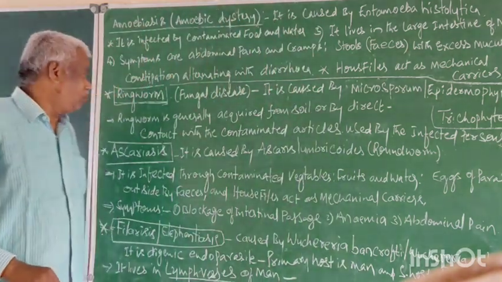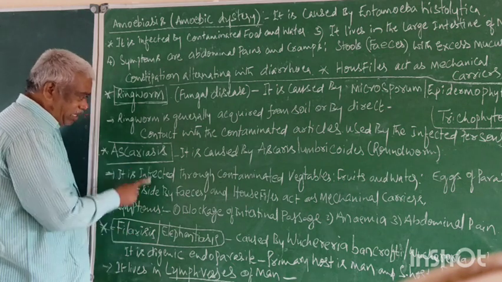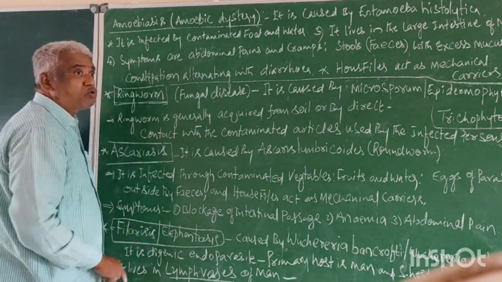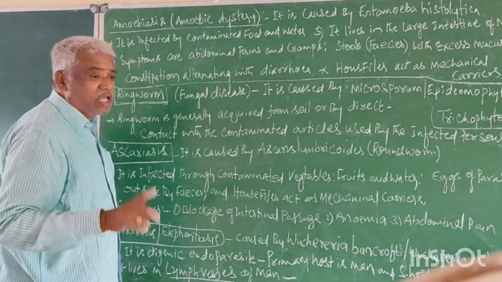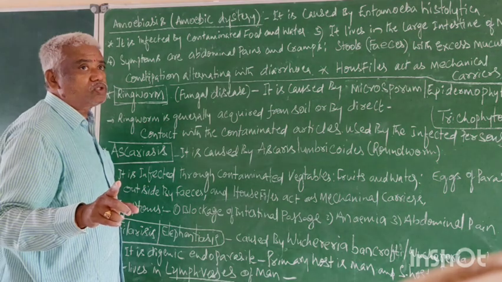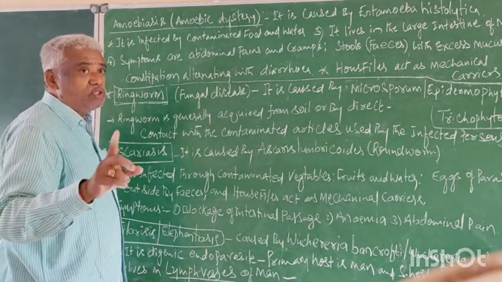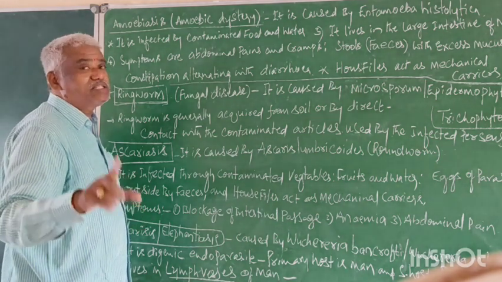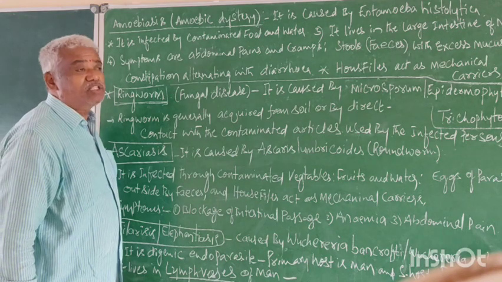These are the symptoms of ringworm. Now come to Ascariasis and filariasis. Both belong to helminth parasites. Among helminths, two phyla are there: Platyhelminthes and Nematoda. Both Ascariasis and filariasis belong to Nematoda.